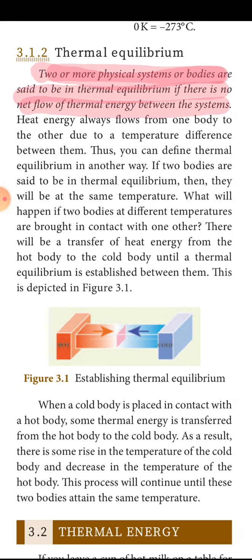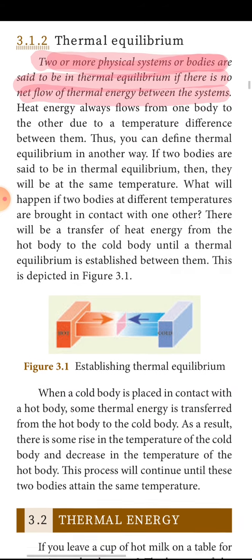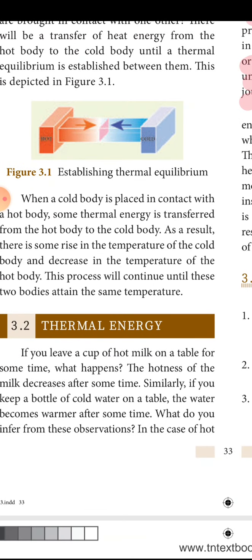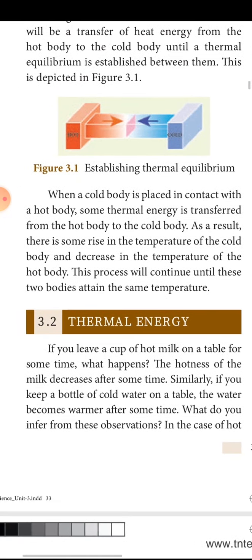Then one more 10: 80 becomes 70, 50 becomes 60. Then the hotter body gives 5 more units to the colder body. Both will be at 65 degrees. Once it attains this stage, it is called thermal equilibrium.